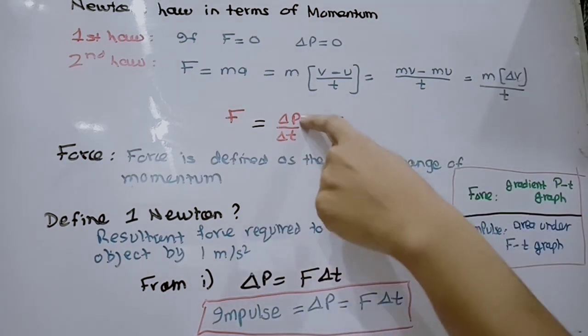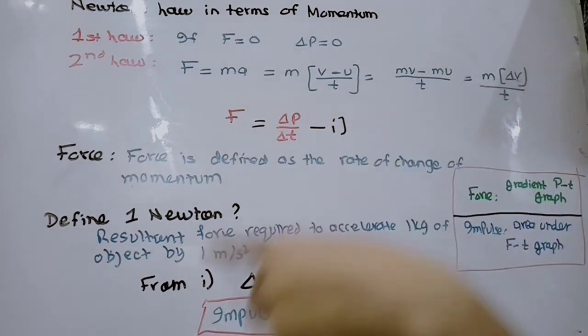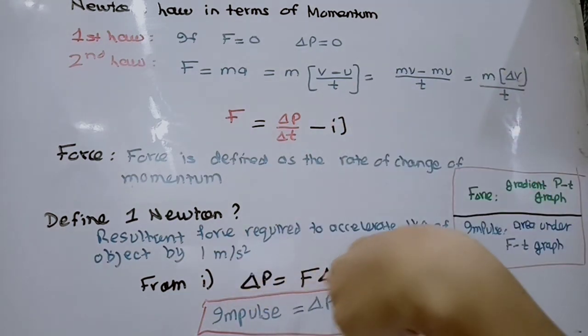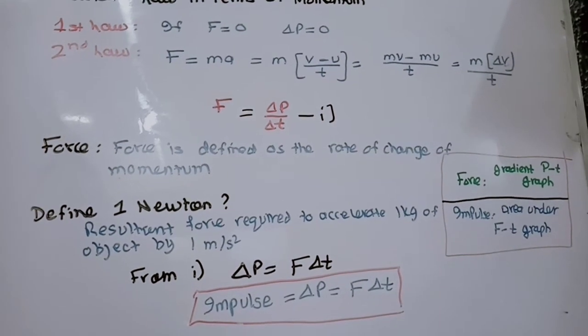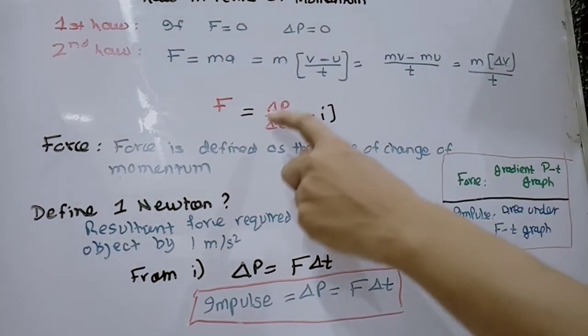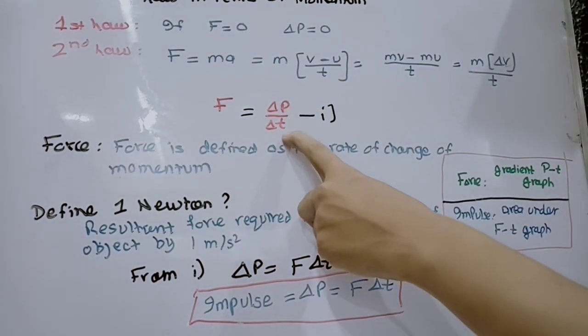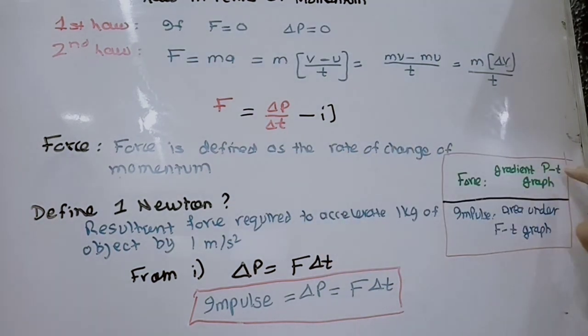From here we can make change in p, the change in momentum, the subject, which becomes force into change in time, and the change in p is also called the impulse. Impulse is defined as force multiplied by time. We can also extract another important thing: force is dp by dt, the rate of change of momentum. So the gradient of a momentum-time graph gives us the force, and impulse is F into t, so the area under the force-time graph gives us the impulse.